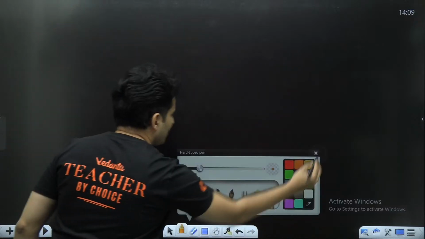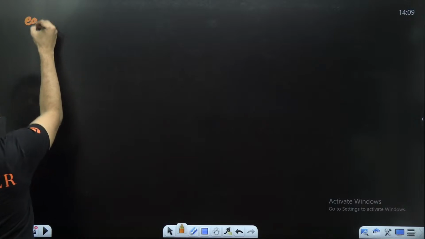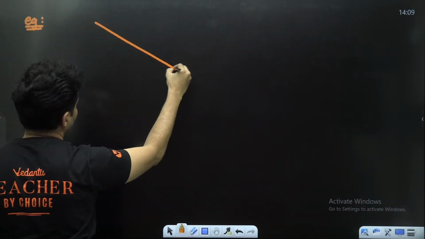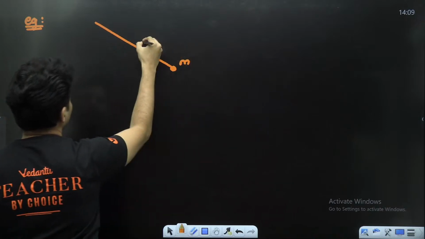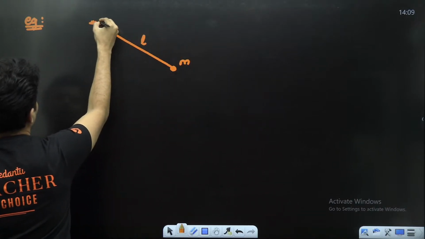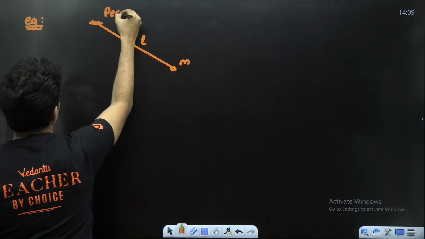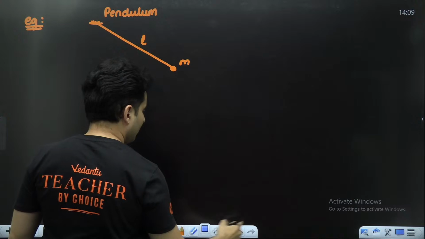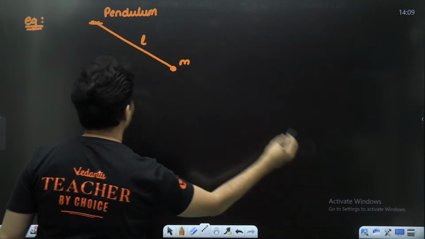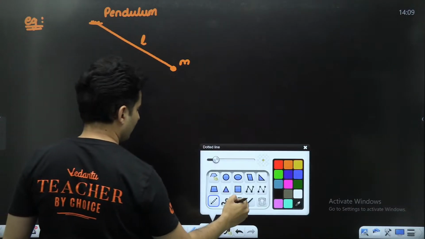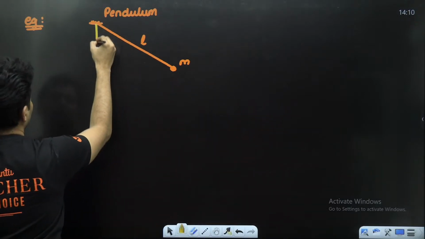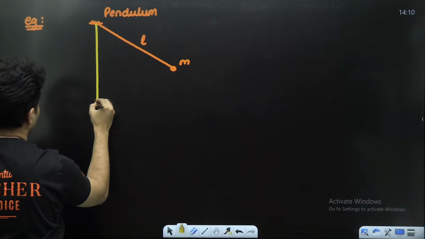There can be more questions like this. Imagine this is one of the most famous questions. Mass is there, this is L, there is a hinge, this is like a pendulum. And then you release this pendulum. So eventually it becomes straight like this.